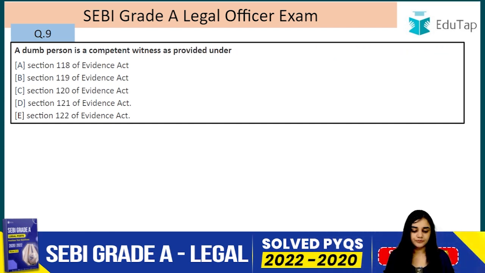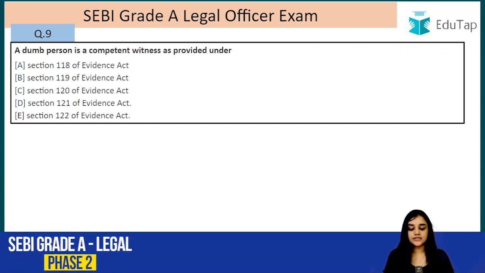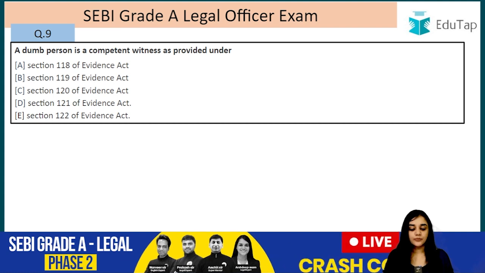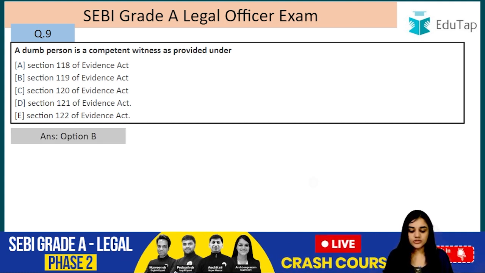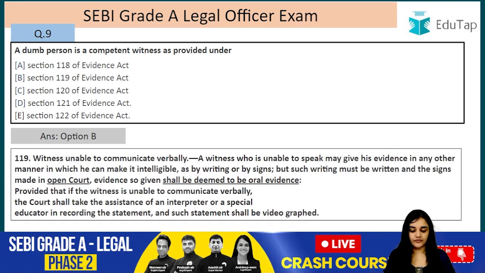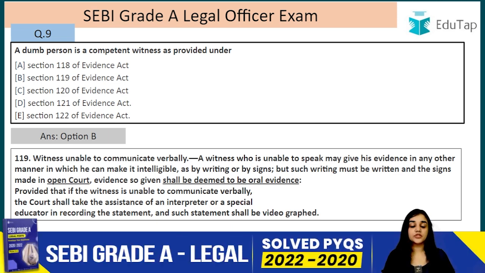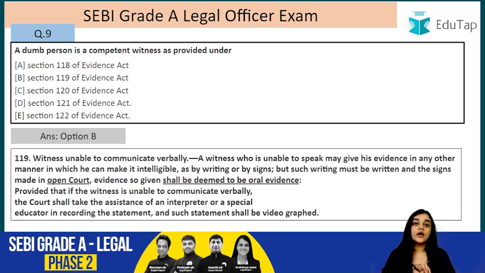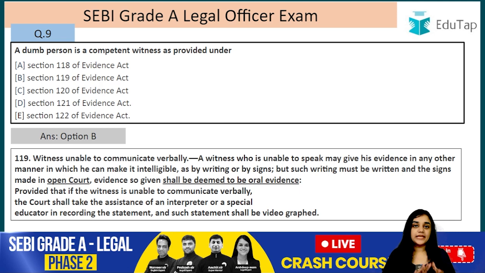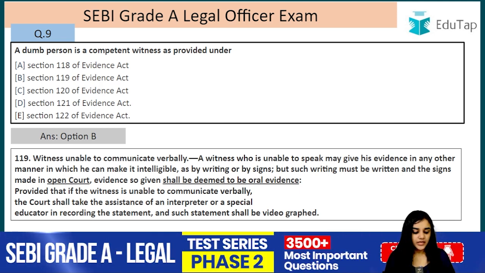Question number 9. A dumb person is a competent witness as provided under. The answer to this question is B, that is section 119 of the Indian Evidence Act. Section 119, witness unable to communicate verbally. This is evidence by a person who is unable to speak. It can be because he cannot speak due to medical reasons, or he has taken a vow of silence.